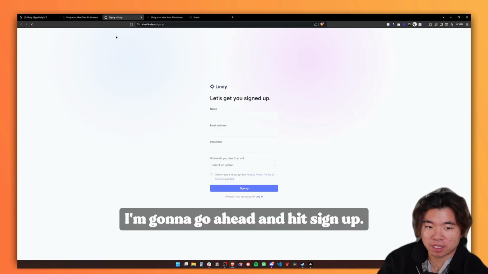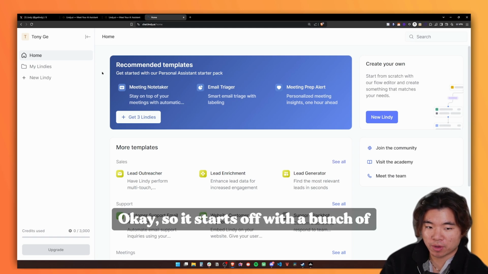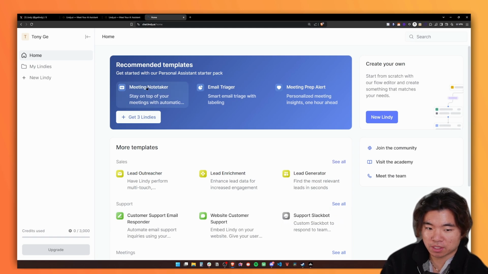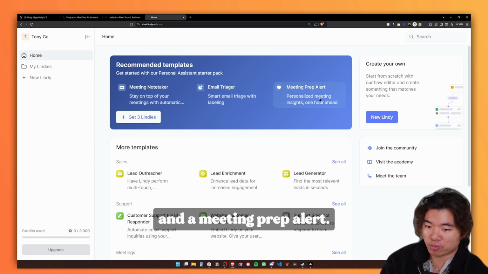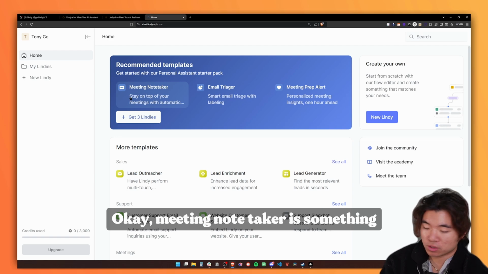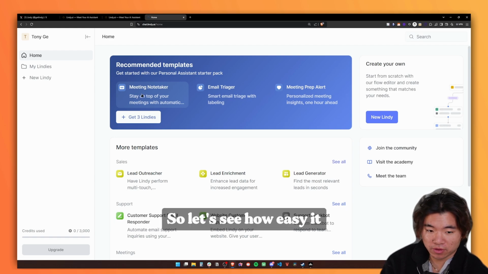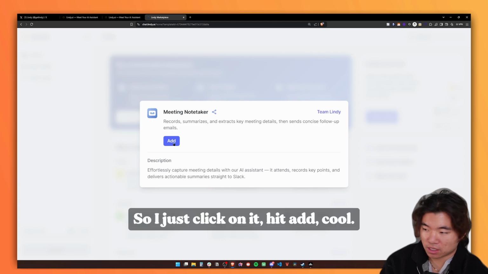I'm gonna go ahead and hit sign up. All right, I'm in. Okay, so it starts off with a bunch of recommended templates. There's a meeting note taker, an email triager, and a meeting prep alert, and they have more templates down here. Meeting note taker is something that I've personally built for myself, so let's see how easy it is to recreate in Lindy. So I just click on it, hit add.